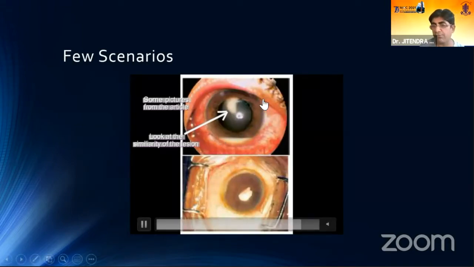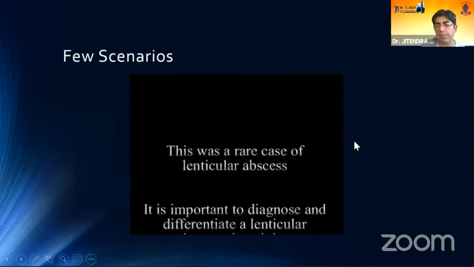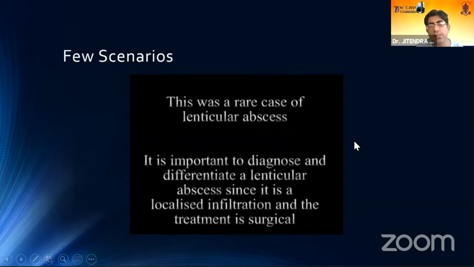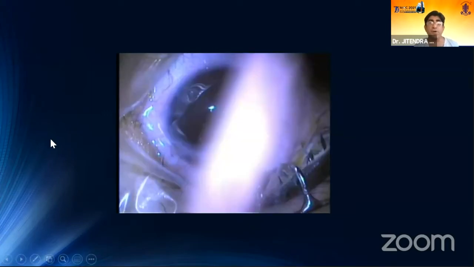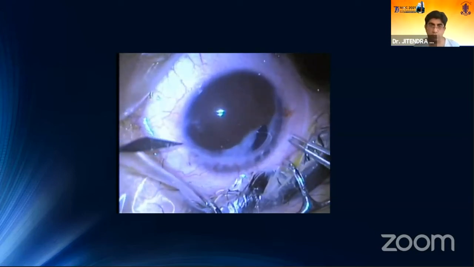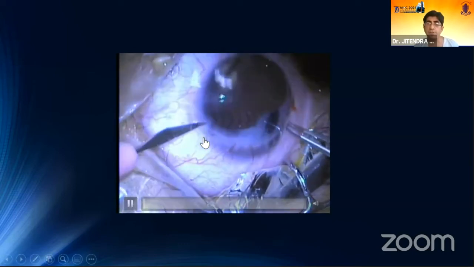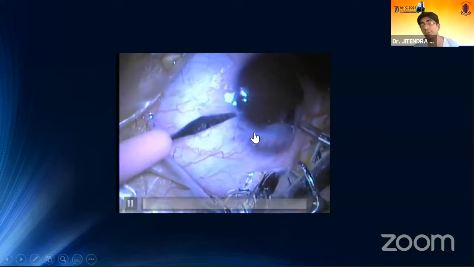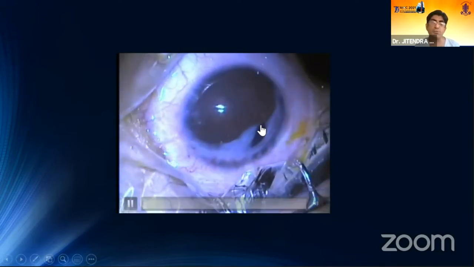This we have taken from the publication itself. And so this was regarding a lenticular abscess. Now another case, this was a patient who was operated elsewhere and came to us for management with no idea what had been done. The basic report was there was a corneal tear. We can see that there was a perforation, which was repaired, and an IOL was implanted at the same setting elsewhere, and the patient was referred to us for seclusio pupillae.